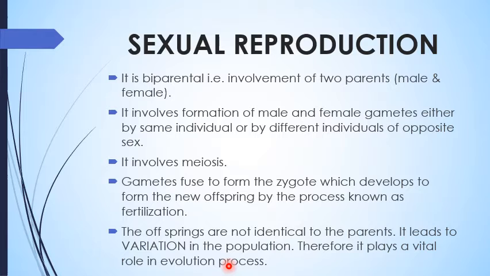Asexual involves mitosis, and sexual reproduction involves meiosis. The offsprings of asexual reproduction are identical, known as clones, but in sexual reproduction they are not identical, and this shows variation. So this is the difference between asexual and sexual reproduction.